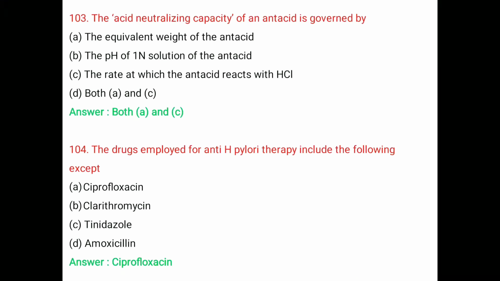H. pylori is a gram-negative, helically shaped, microaerophilic bacterium found in the stomach. It leads to peptic ulcer. It can be treated by administration of clarithromycin, tinidazole, and amoxicillin for 14 days.